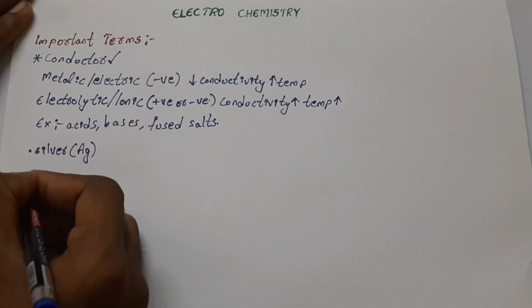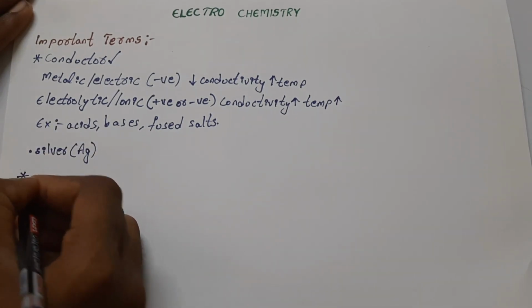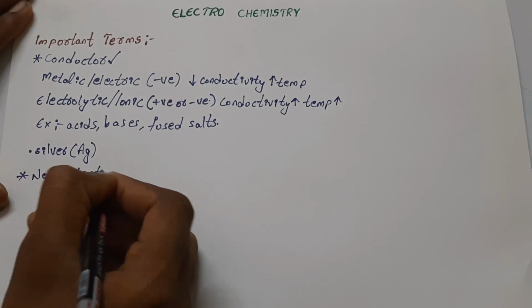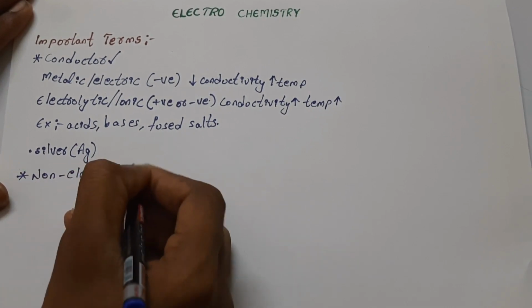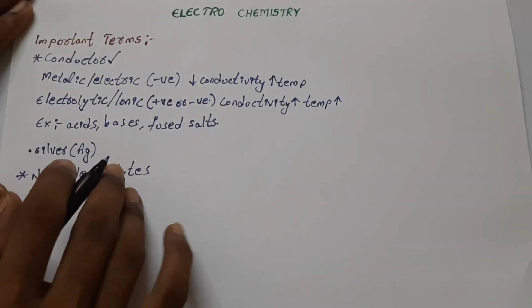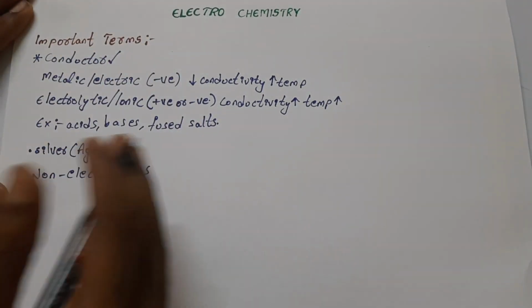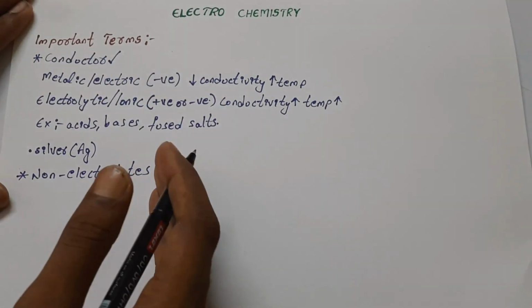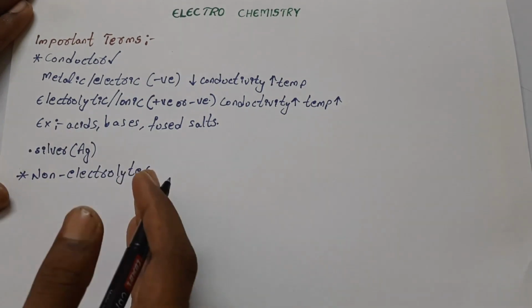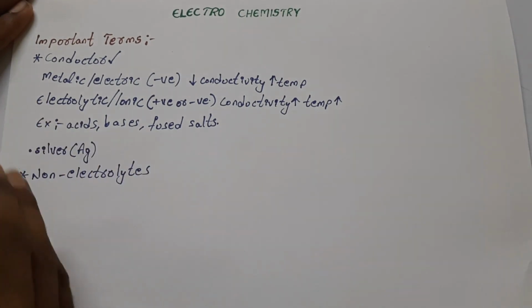And if we look at non electrolytes, these are substances that do not conduct electricity, either in aqueous solution or in the molten state. If it does not conduct electricity in aqueous solution or molten state, it is called a non electrolyte.